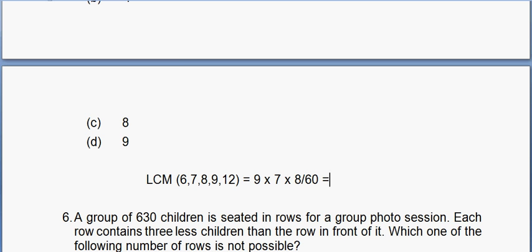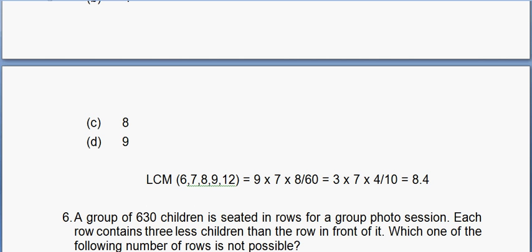So this divided by 60 gives you 3 into 7 into 4 divided by 10, so this is 12 into 7 by 10, which is 8.4. So they fire together after every 8.4 minutes.